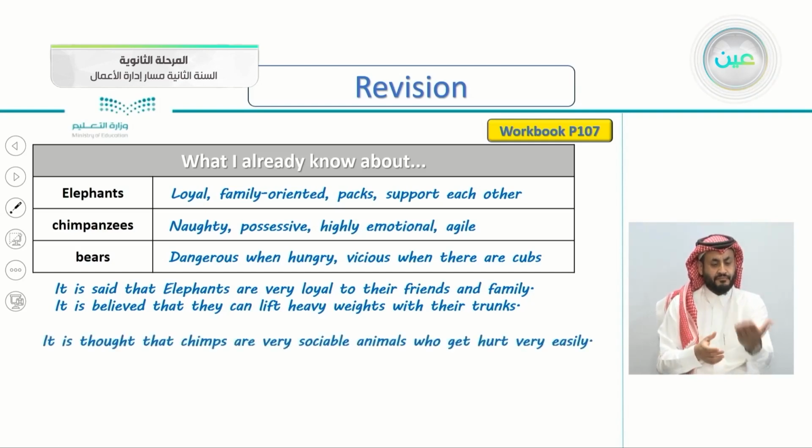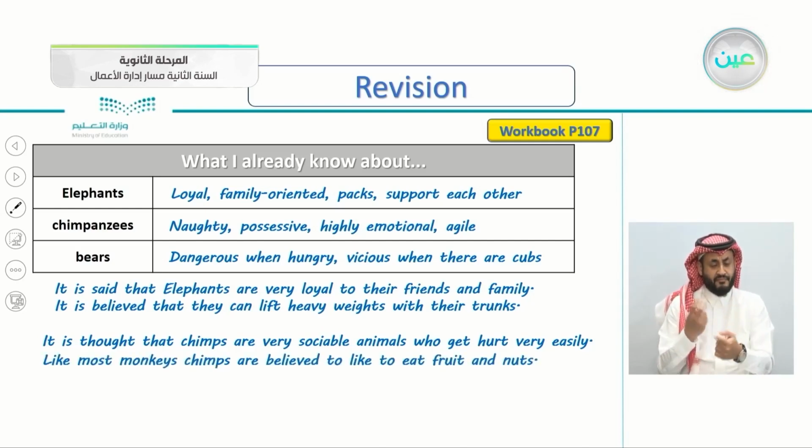Very good, but I've written here, it is thought that chimps are very sociable animals who get hurt very easily. So chimps here is the same as chimpanzees. This is short for chimpanzees, of course. They are very sociable. Also, I've written here, like most monkeys, they're from the monkey family, of course, chimps are believed to like to eat fruit and nuts.